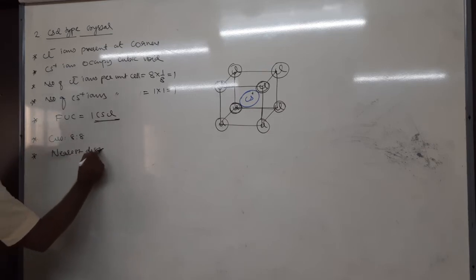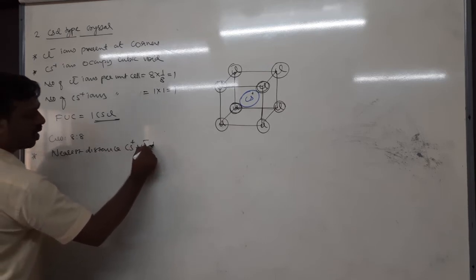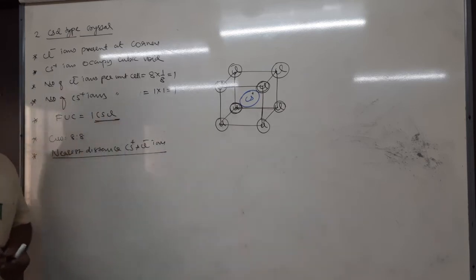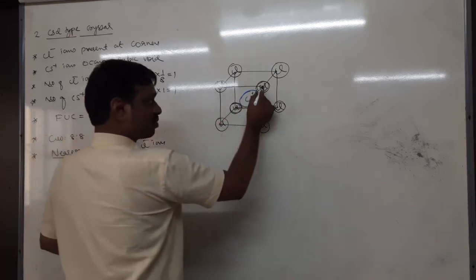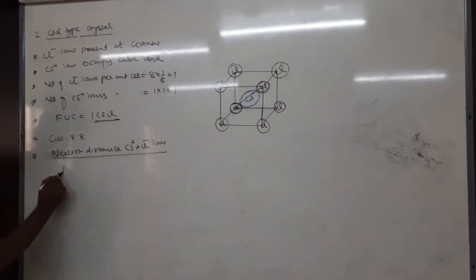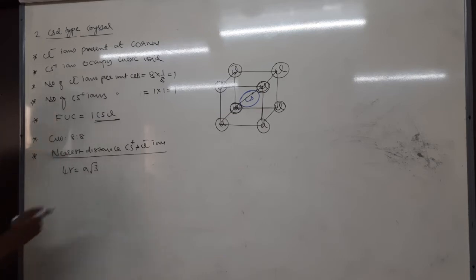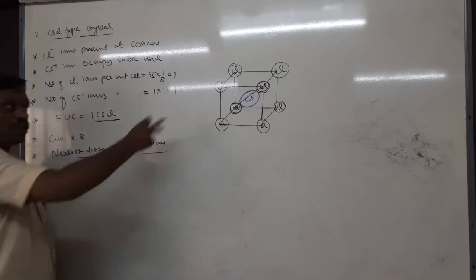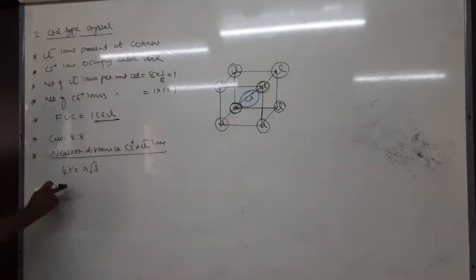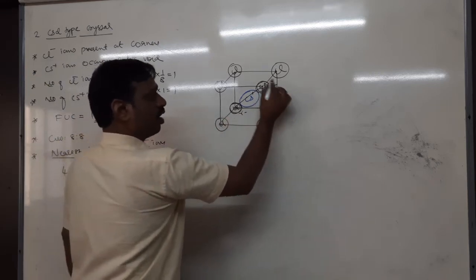Nearest distance between cesium plus and Cl minus ion. Do you remember this distance is 4r? Very good. 4r equal to a root 3 or a root 2? It is the length of the body diagonal line. 4r equal to a into root 3. But 4r equal to what? This is the radius of r minus, radius of r minus.